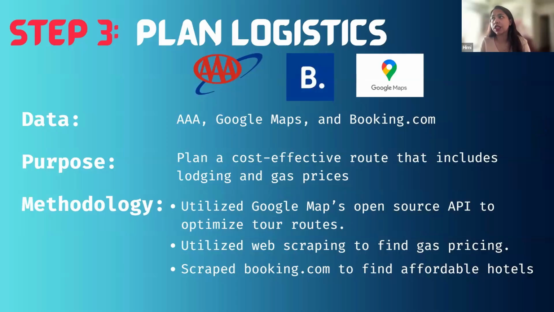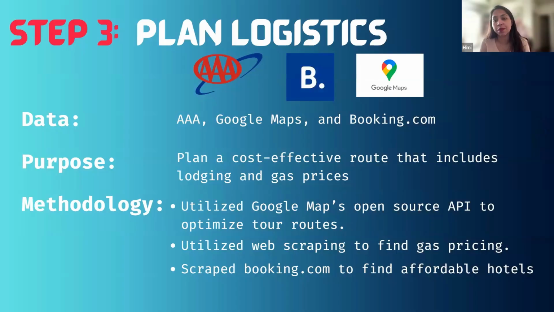The next step is the planning, the logistics part. The data sources were the Google Maps API to find the shortest driving distance between venues and optimize the tour route to minimize unnecessary miles. We web scraped the AAA gas prices to track real-time gas prices per state, estimating the full cost for the entire tour based on the vehicle mileage.